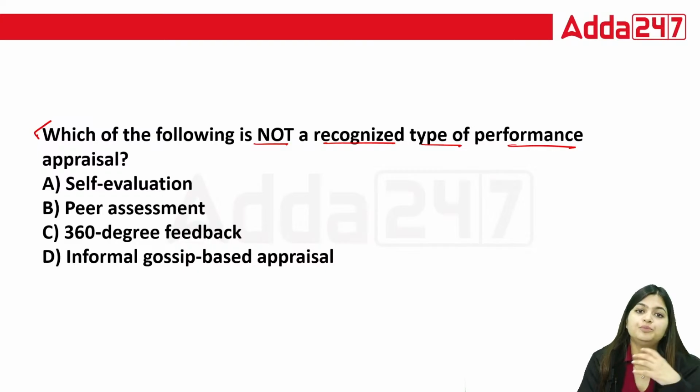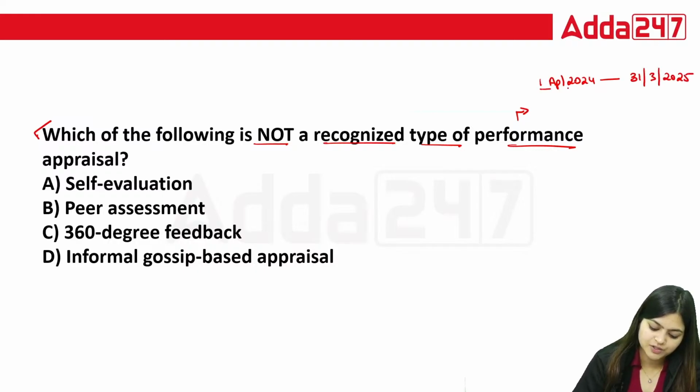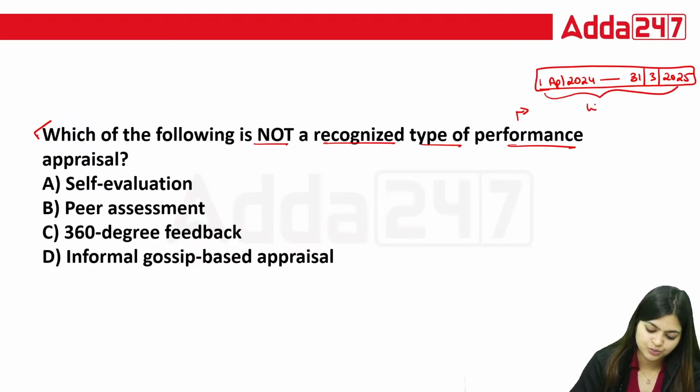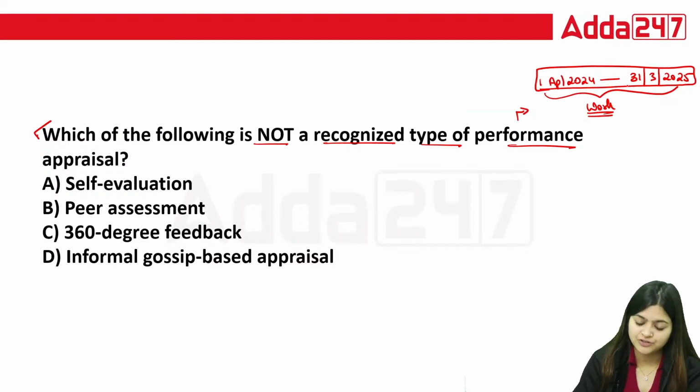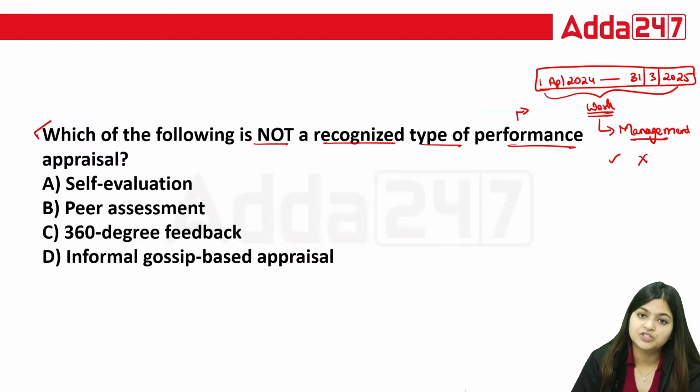So when we talk about performance appraisal, suppose this is your financial year, that is 1st April 24 till 31st March 25. So this is a financial year. During this financial year, as an employee, you are going to work. After completion of this financial year, your management will evaluate your performance, whether you have achieved your target or you were not able to achieve it, correct?